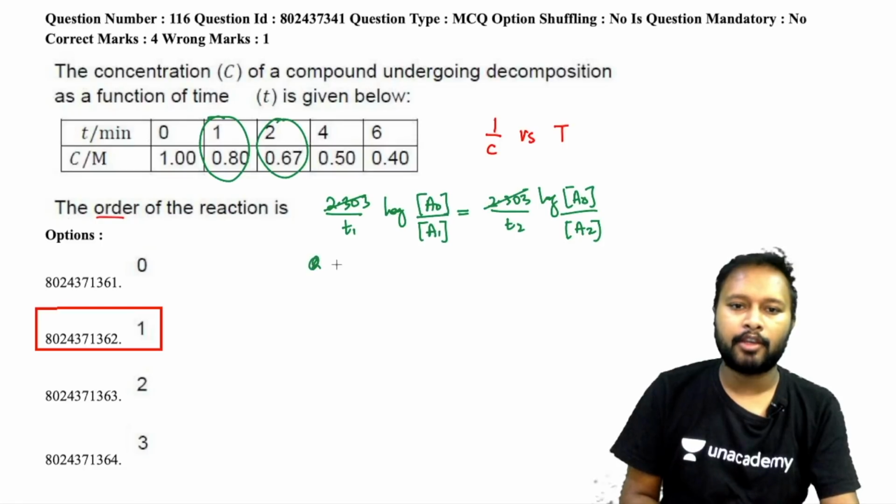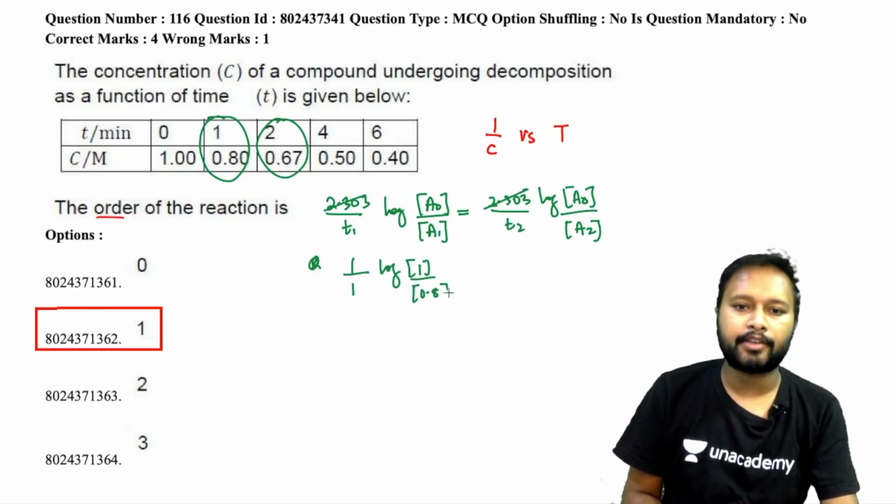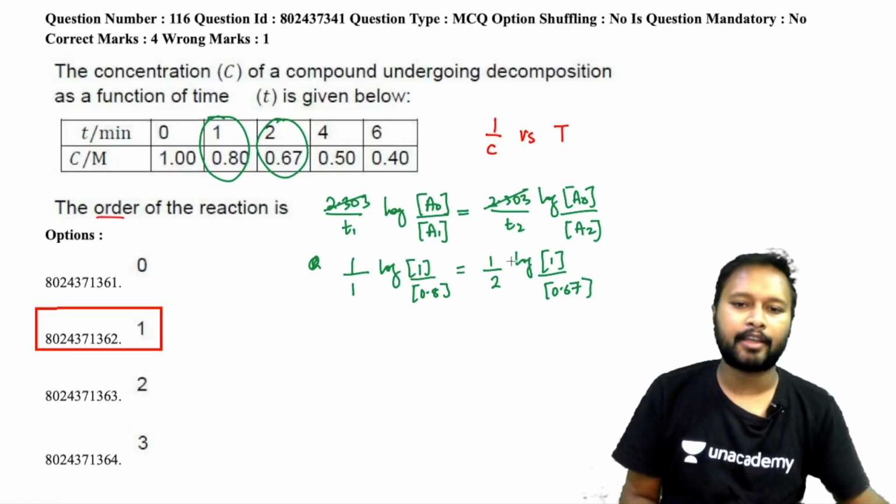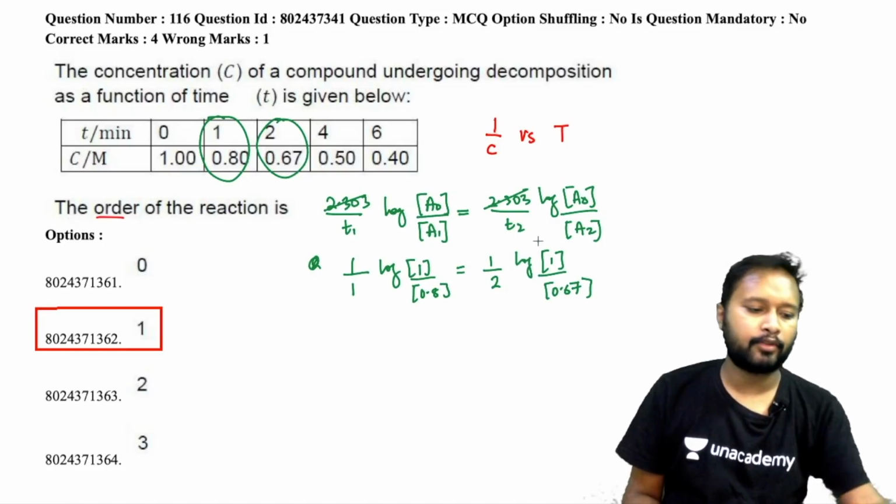Okay, so when I put the values over here, the 2.303 will be cancelled out, so it will be 1 upon 1, and log initial concentration is let's say 1 only, divided by the final concentration 0.8. On the other side, over here it will be 1 upon 2 because the time here is 2 minutes or whatever the unit is, and then log initial concentration is 1, final concentration is 0.67. It is not going to become equal. Okay, you can just calculate that. I have done it in the rough, so I'll just tell you the values.